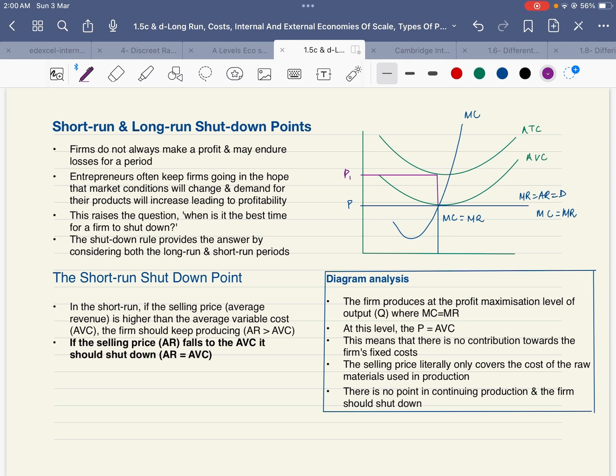But when average revenue is greater than average variable cost, the firm should keep manufacturing. In this diagram, there is a loss and the revenue is just enough to cover the variable costs. The question is why the firm needs to shut down in the short run and why not completely abandon operations and stop producing. That is because in the short run the firm has already paid for fixed costs, so they cannot shut down and they have to keep manufacturing.